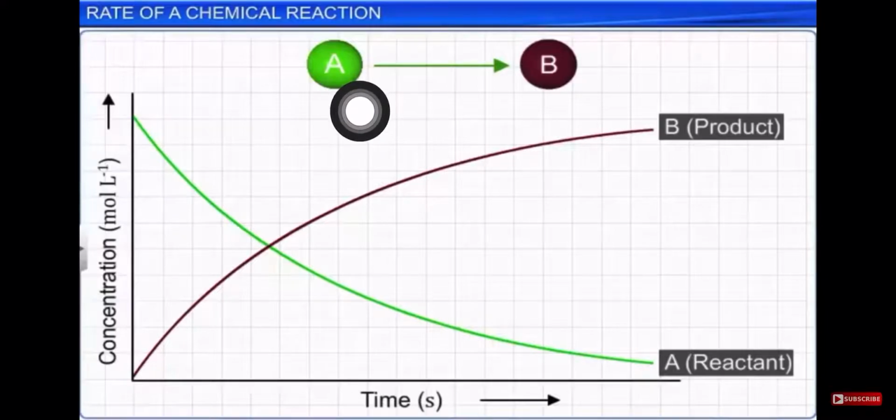Now here you see the graph of the same. Now A in green color is the reactant. So what is happening with the reactant? With the passage of time it is decreasing, and this is the sign of product.